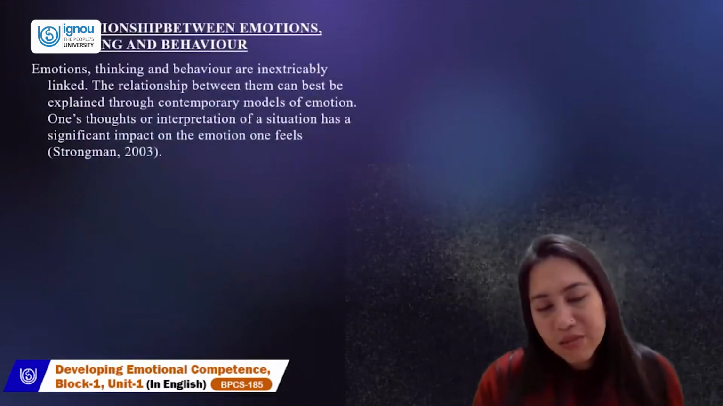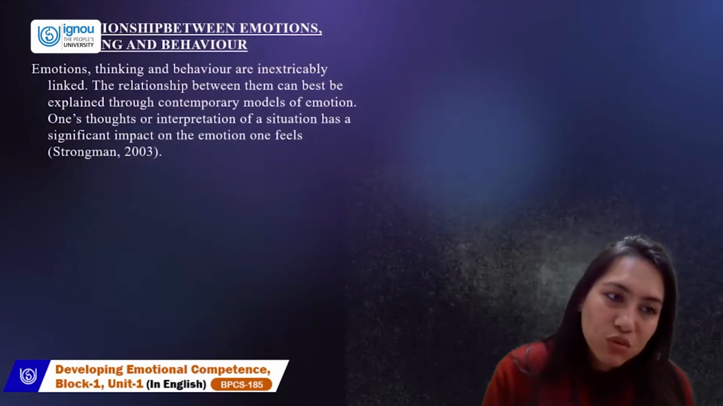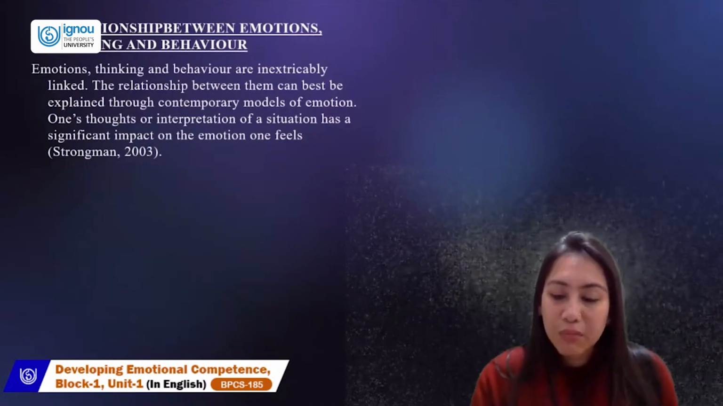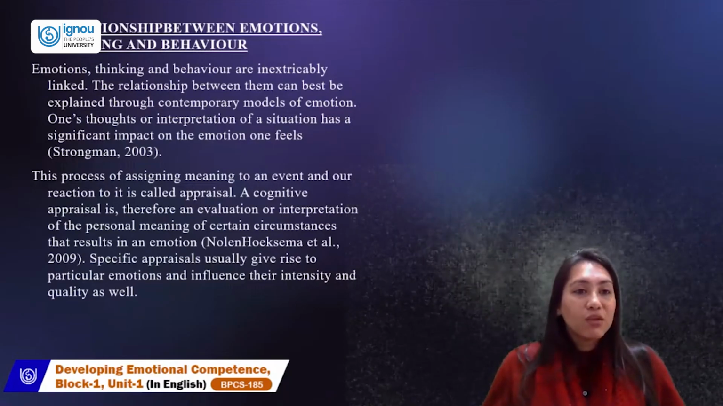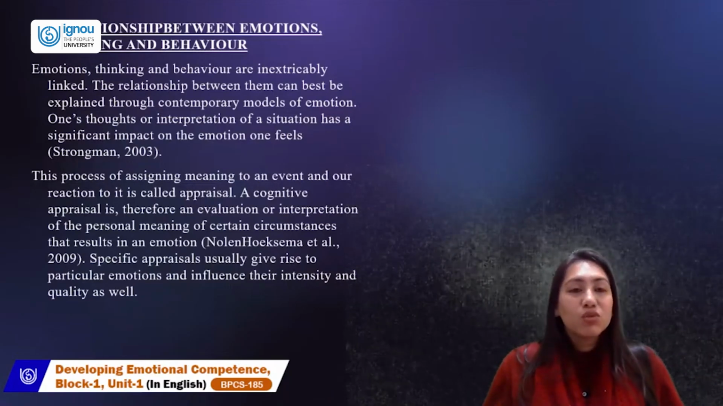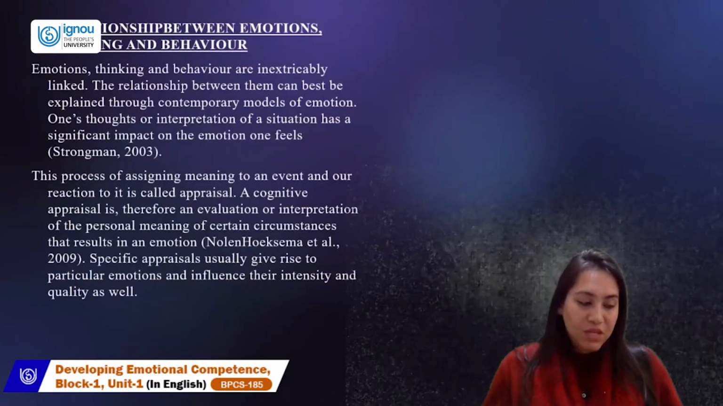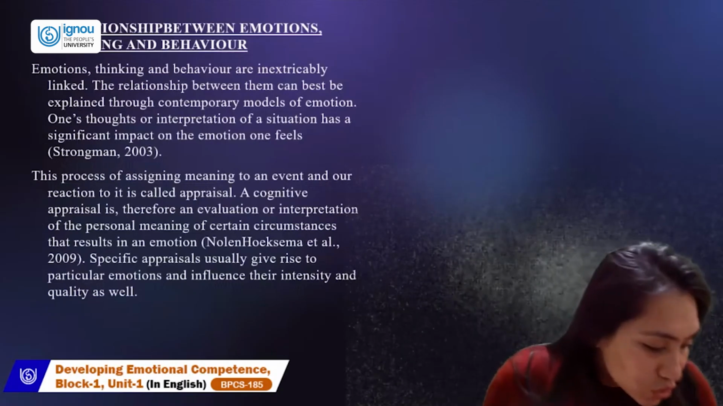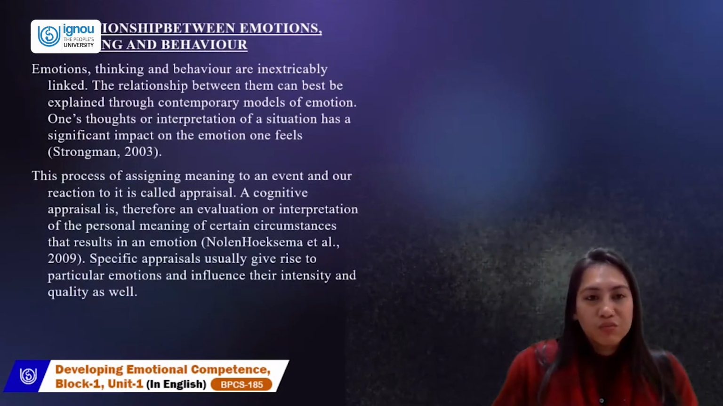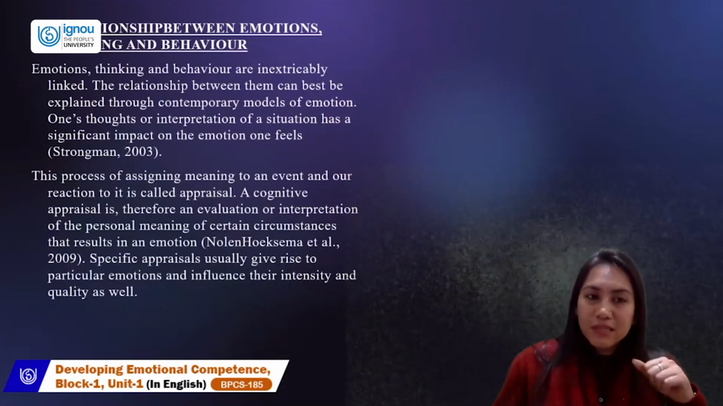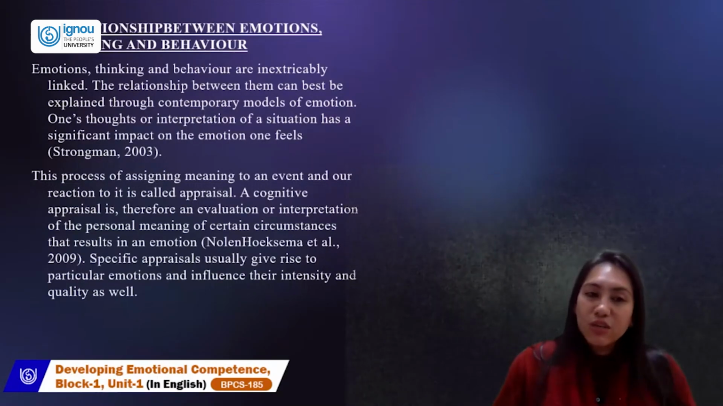When we know what basic emotions are, the types that are primary emotions, and primary emotions are called basic because they happen to us automatically, we need to come down to the relationship between emotions, thinking, and behavior. There is a relationship between them all. You feel something, you think about it, and you tend to behave.